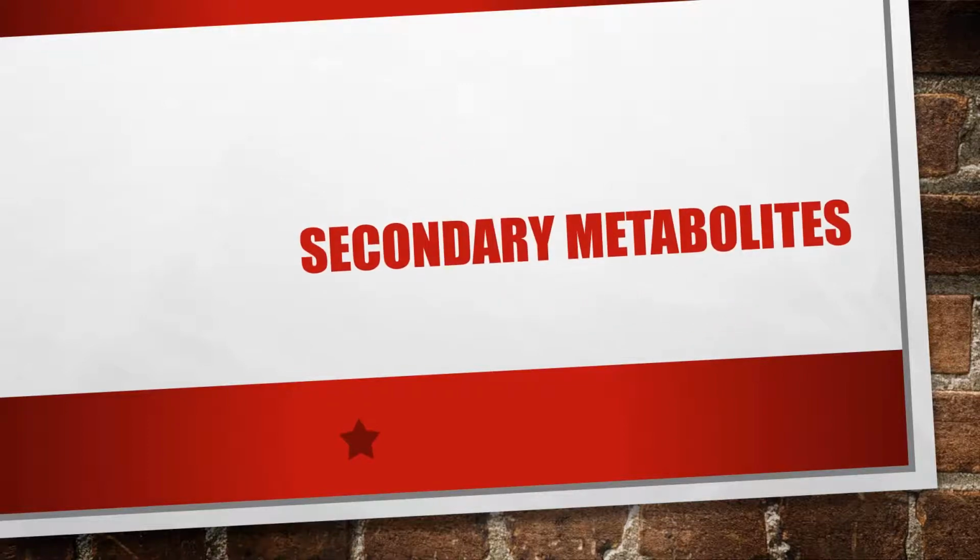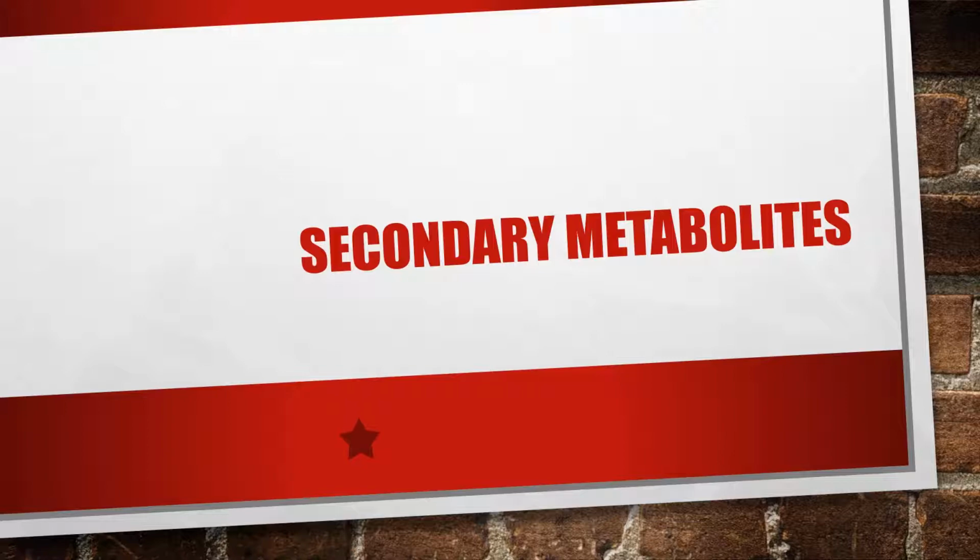Today in this session we are going to learn about secondary metabolites. Generally the plants perform many metabolic activities and result in the formation of many metabolites. These metabolites are categorized into the primary metabolites and the secondary metabolites.